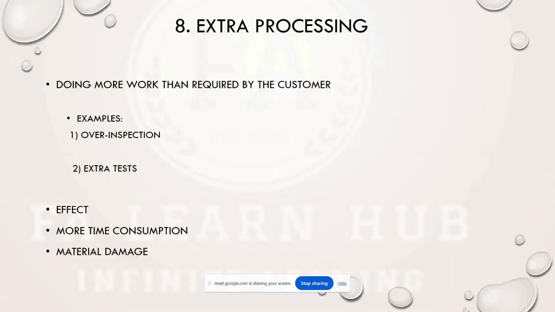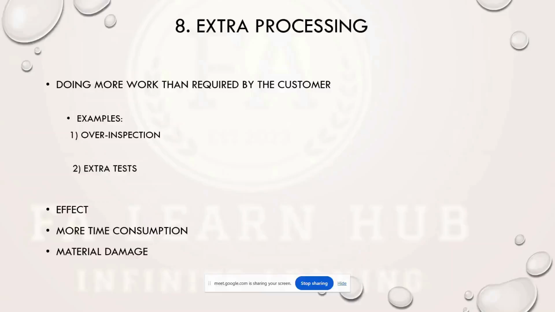If my customer is asking for IPC 6012 class 2 PCB, I have to give class 2 only. I don't need extra care to deliver class 3 or do over inspection. We don't want to do extra processing for the customer.